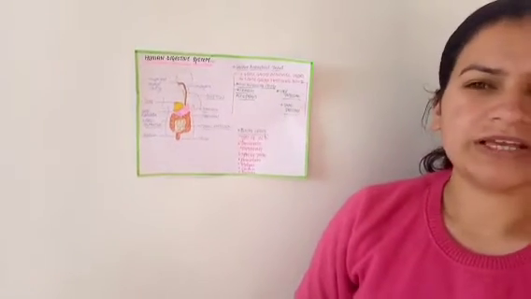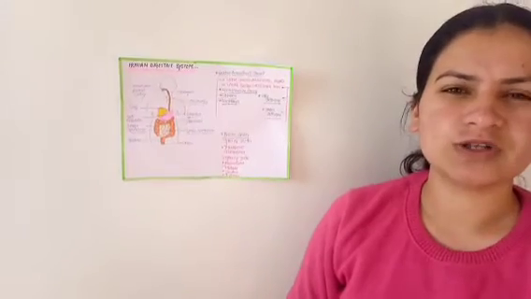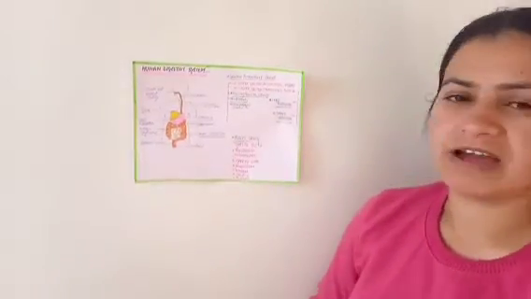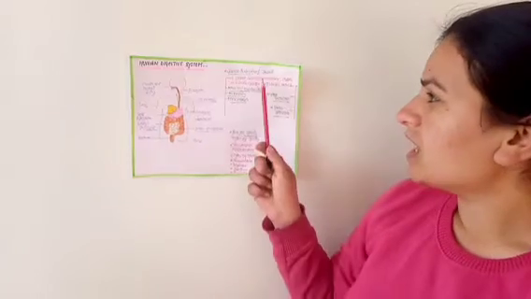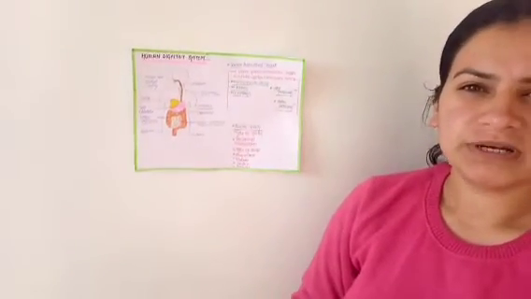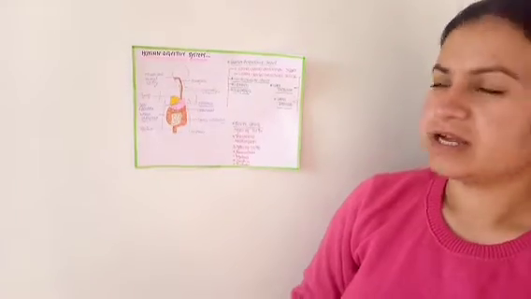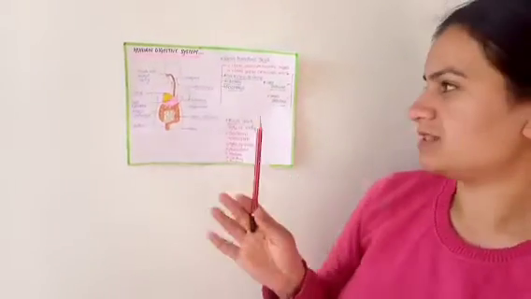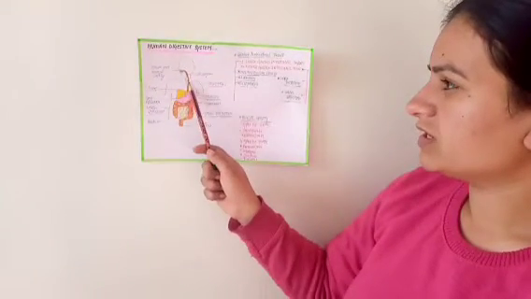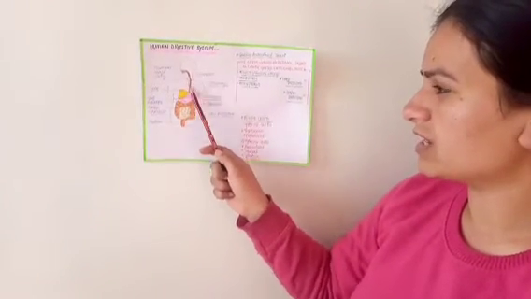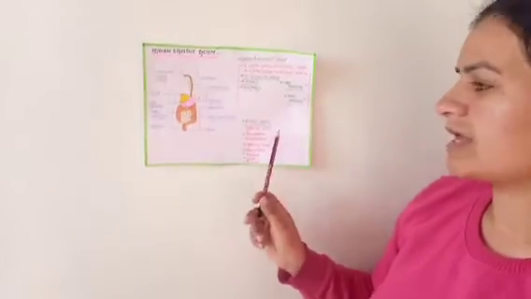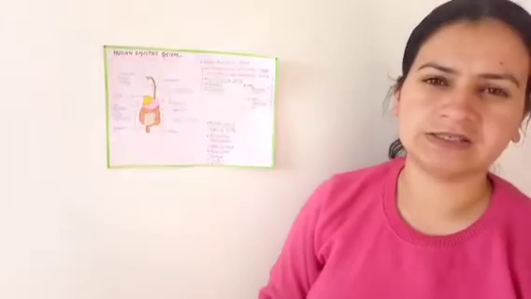We can also say that the alimentary canal is known as the gastrointestinal tract. The gastrointestinal tract is divided into two parts: the upper gastrointestinal tract and the lower gastrointestinal tract. The upper gastrointestinal tract is further divided into three parts: the mouth and buccal cavity, the esophagus, this whole canal, and after that the stomach. So what happens in the mouth or the buccal cavity? There is the presence of teeth and the tongue.